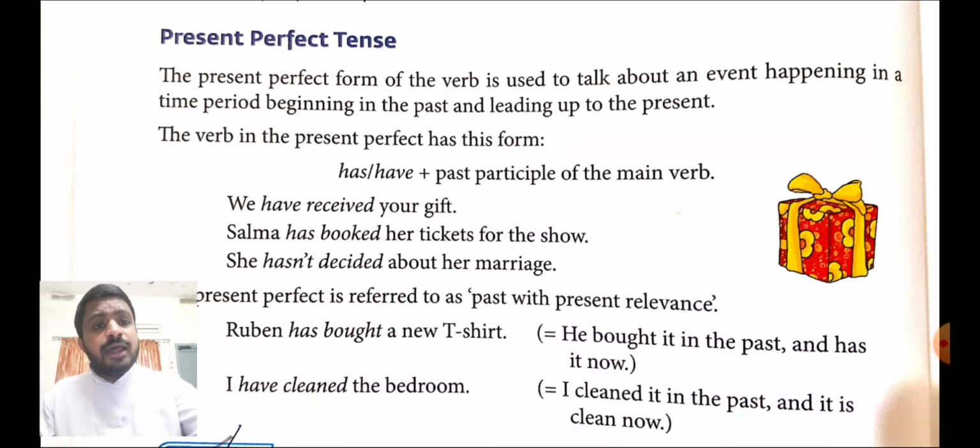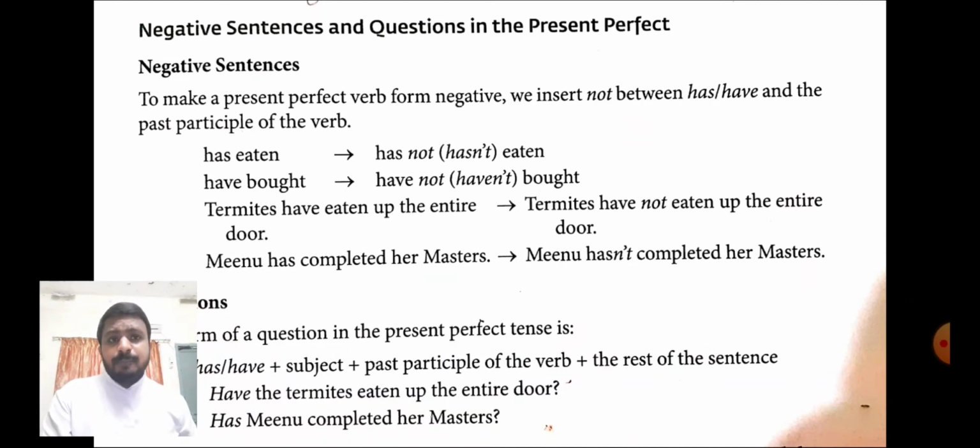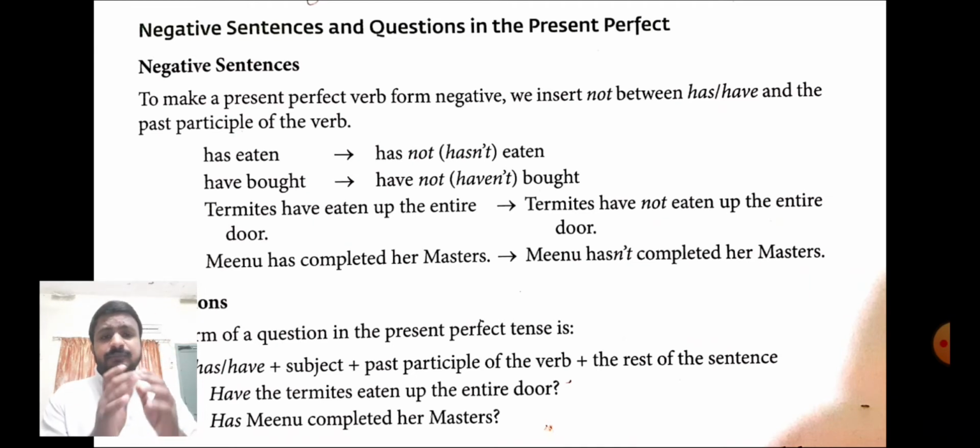Now let us see how to make the negative sentence as well as how to form the questions in the present perfect. In order to make the negative sentence, just add not between has or have and the past participle form of the verb. So let us first see the formula. Subject plus has or have plus not plus past participle form of the verb plus the rest of the sentence.